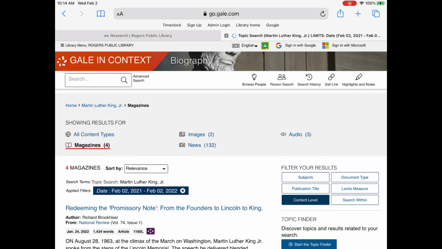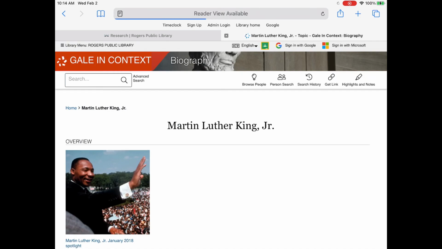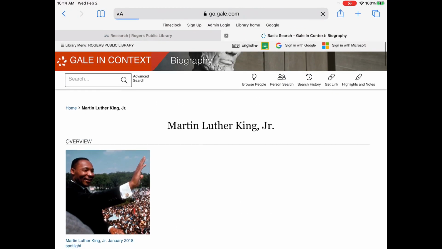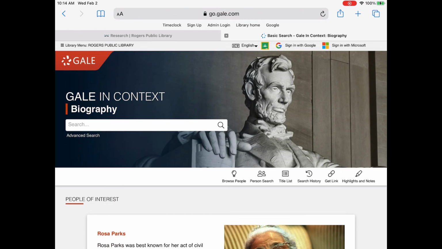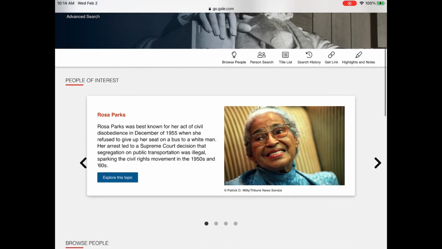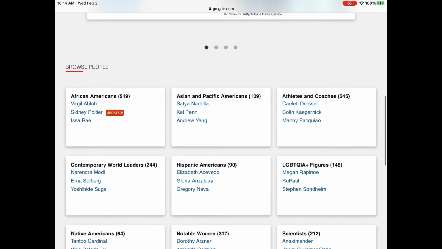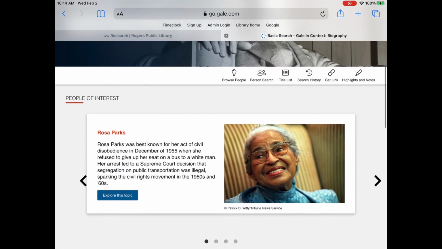There's just a multitude of resources that you can use to complete a research paper or just learn about different people in general by going to Gale in Context Biography, and you can learn all that information with your library card. So just check it out and maybe you'll learn something new.